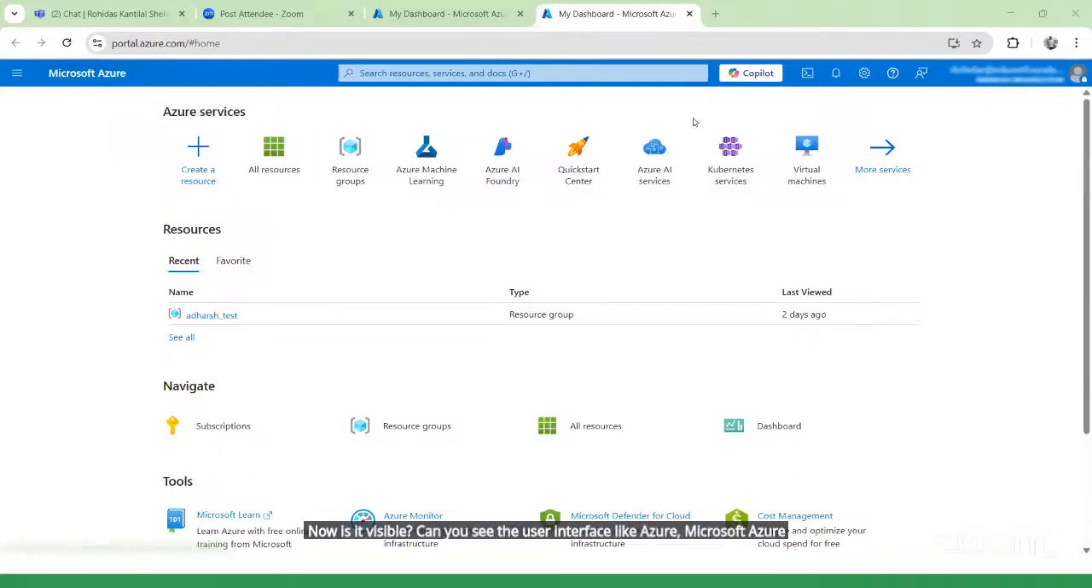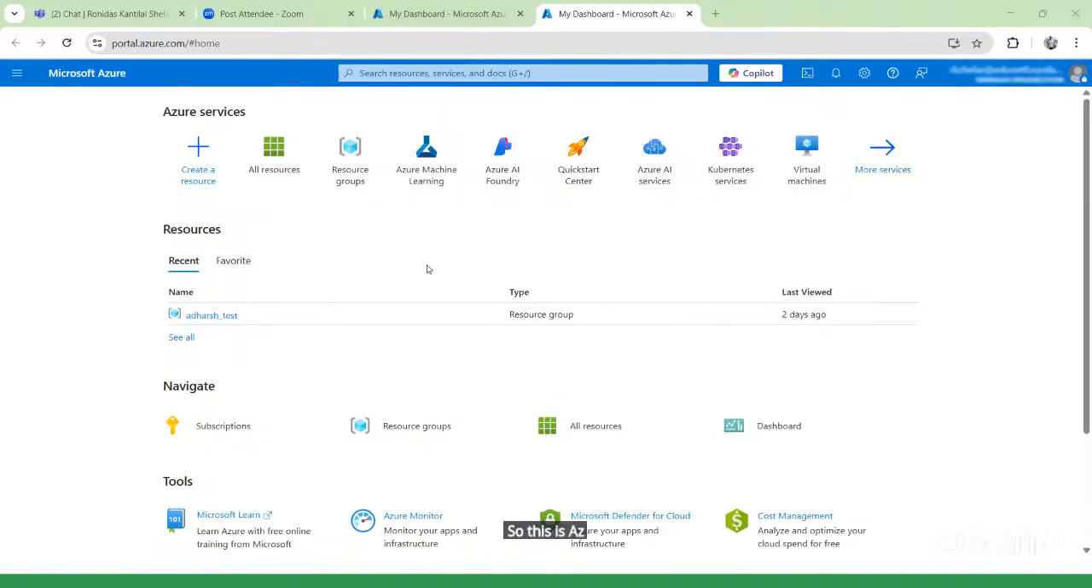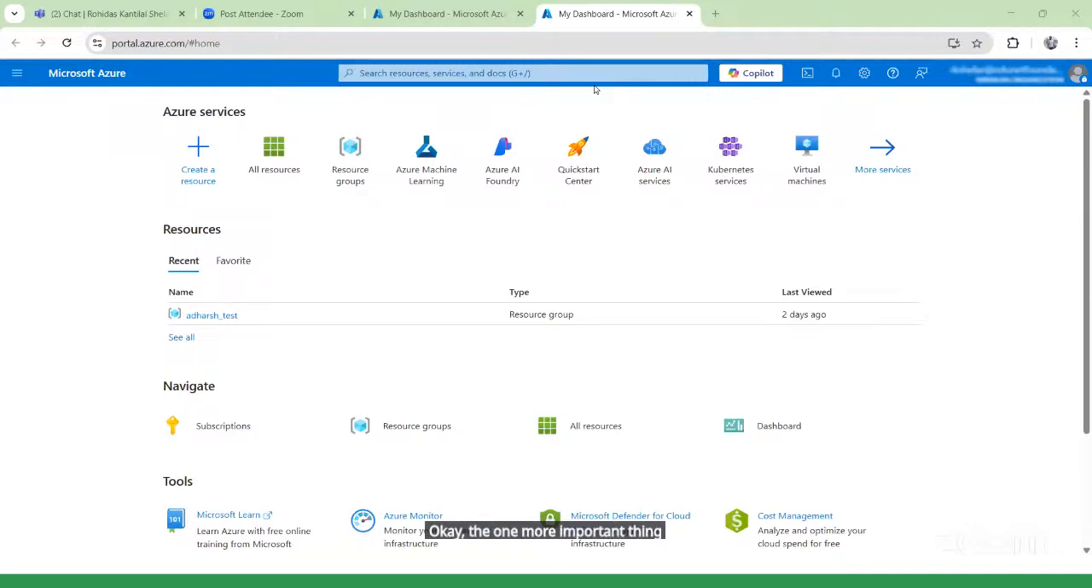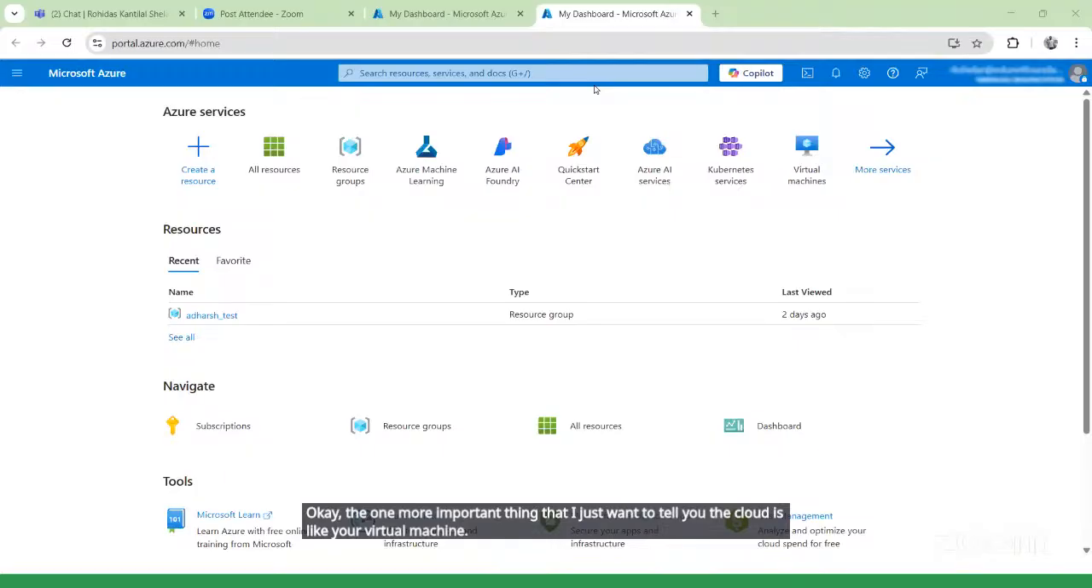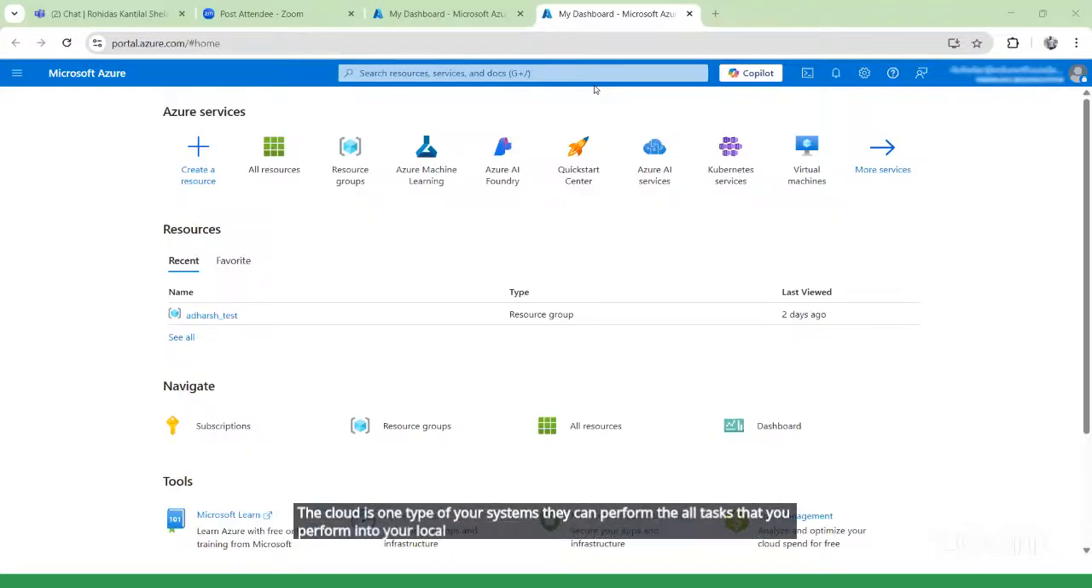Yes. Okay, so this is the Azure portal. This is a cloud basically that we call. I already told you that many people said the cloud is used for storage, and many services are there. One more important thing I want to tell you: the cloud is like your virtual machine. The cloud is one type of system. There you can perform all the tasks that you perform on your local system. The same tasks you can perform on the cloud.